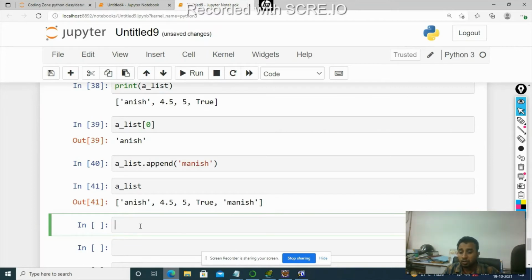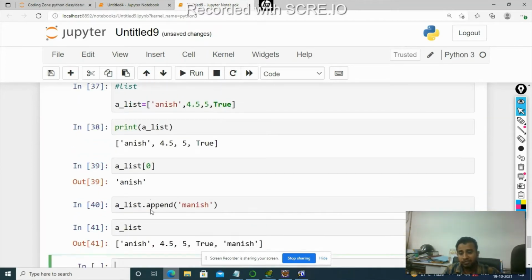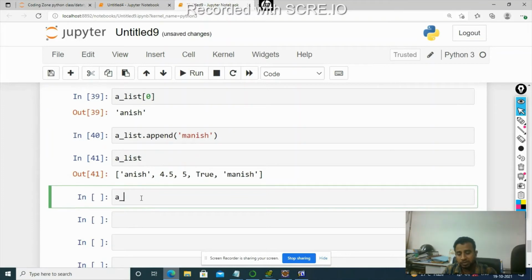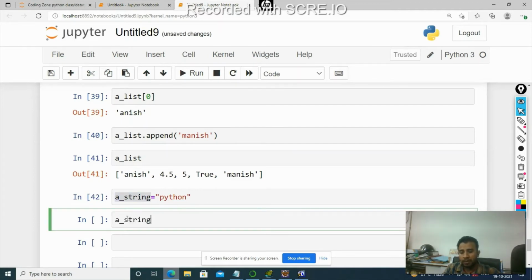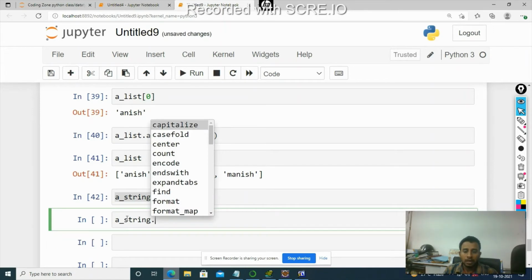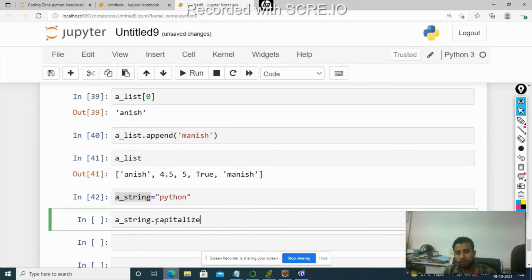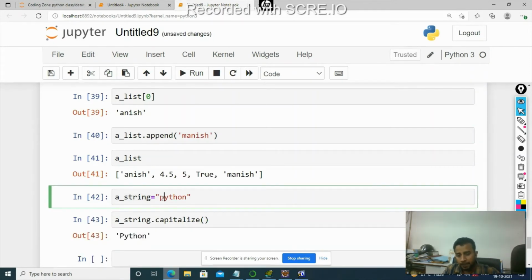Similarly, suppose I define a string with the name Python. A string is the string data type. If I type dot and then tab, I'll get all the methods associated with this string. For example, capitalize will capitalize the first character of a string.